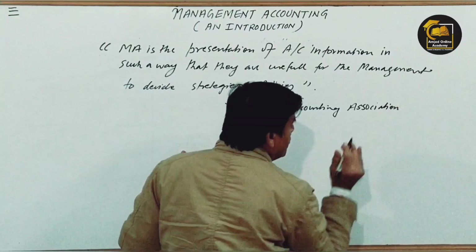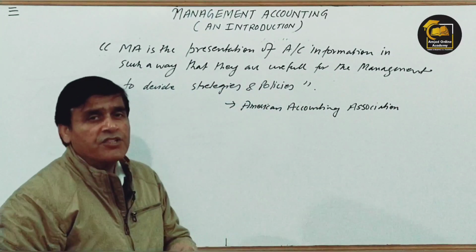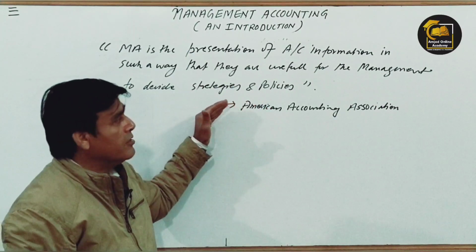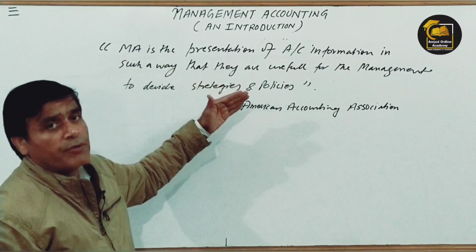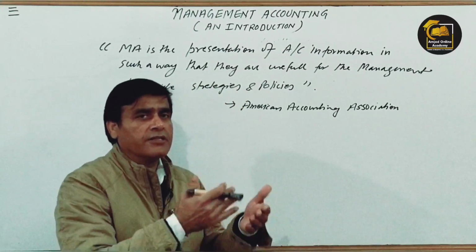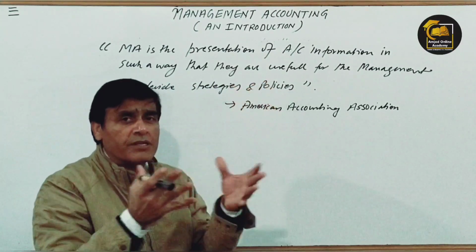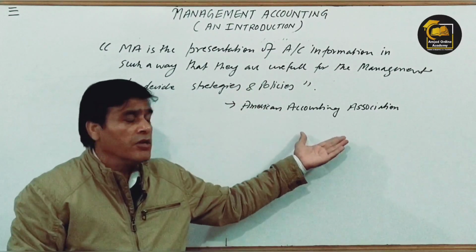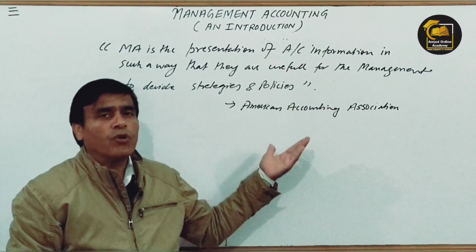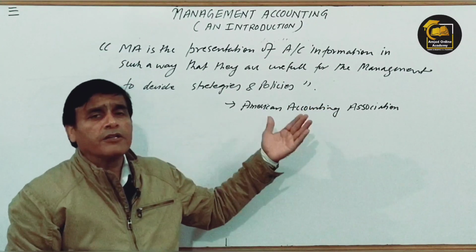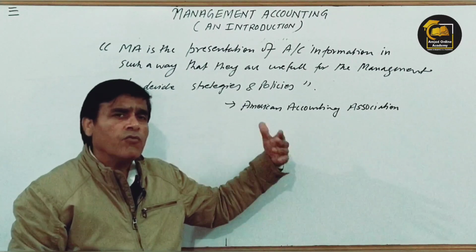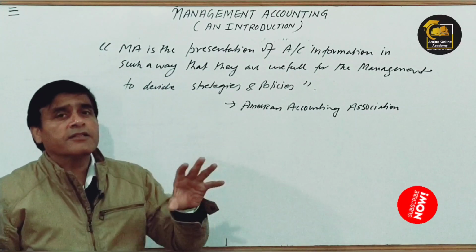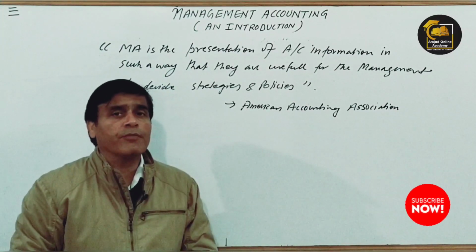So if you observe the definition, it is the same thing I have told you before, just put in a definition. This definition serves the same purpose. What is management accounting? According to this definition also, it is a representation. It is just serving information to the top level management so they could decide some strategies, some policies related to product, related to selling price, related to turnover, whatever. So this is the main purpose of management accounting, right? This is the concept, or you can say the brief introduction of management accounting.